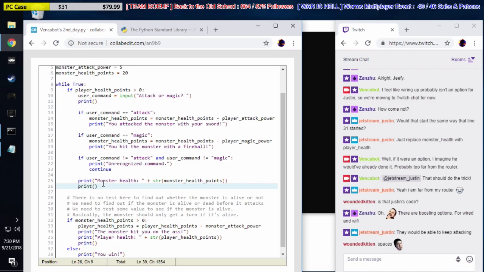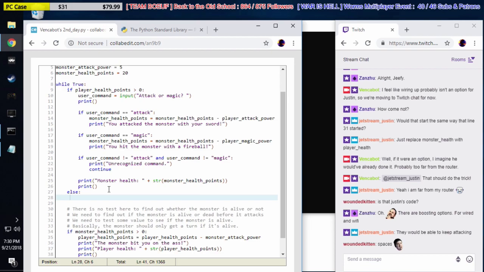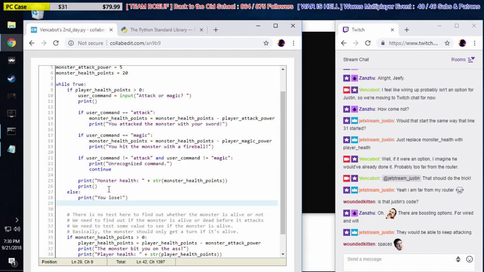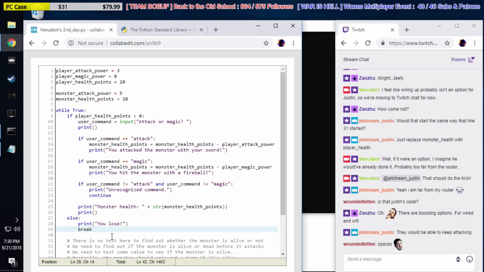We should also break here, right? So let's just say hypothetically, else, let's go back here. Else, print you lose, because we know they're dead. Then we break out. When I say break out, it means it ignores all this code and goes to the end of the loop. The end of the loop is down here. There's no more code left, so the program ends. So now we can win or lose within the while loop.